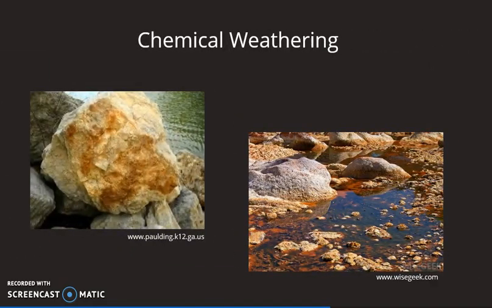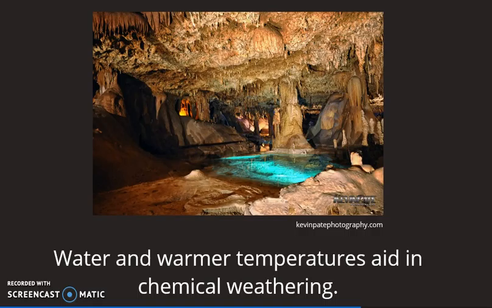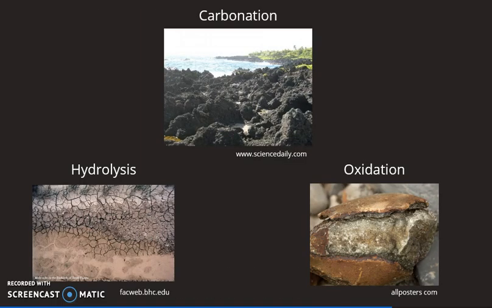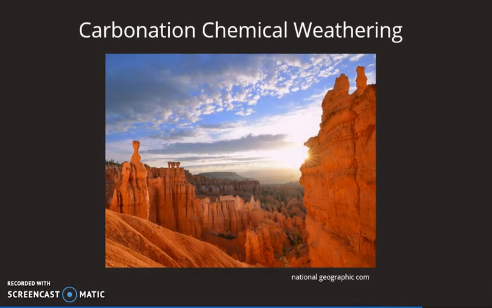The third weathering category I will discuss is chemical weathering. Chemical weathering erodes rocks by breaking down the actual bonds within the rocks themselves. Water helps carry chemicals throughout the rocks as it steps through the cracks and holes in the rocks. Chemical weathering is more common where there is lots of water and warmer temperatures, as both of these factors aid in chemical reactions. Carbonation, hydrolysis, and oxidation are the three most common kinds of chemical weathering.